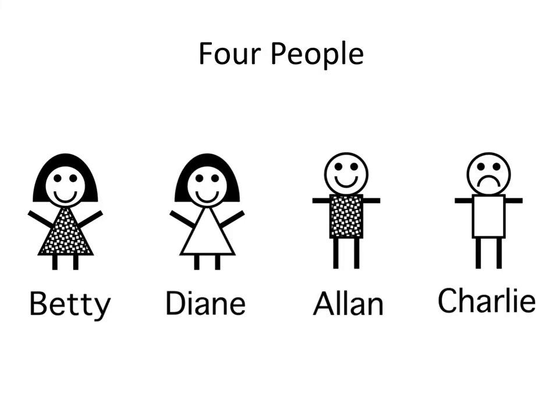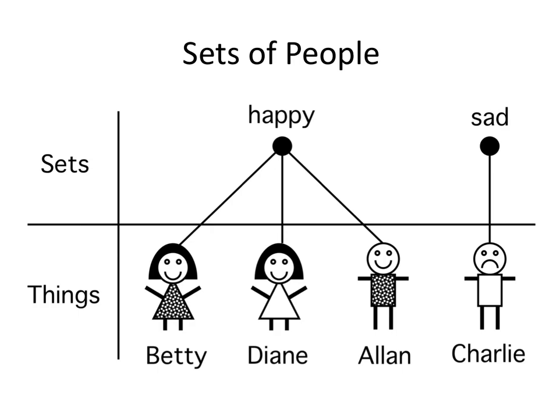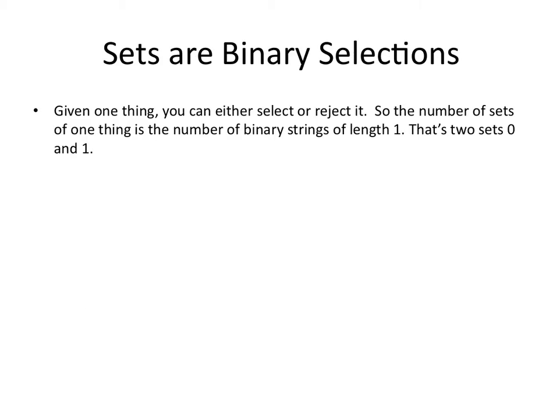We can do it with more people. Here's 4 people, Betty, Diane again, and Alan and Charlie. We can have sets of these people, thinking of them in terms of the women, the female people, the human, that's all of them, or the men, that's the male people. Or we can group them by their emotions. Betty, Diane, and Alan are happy. Poor Charlie, he's sad. So sets are binary selections.